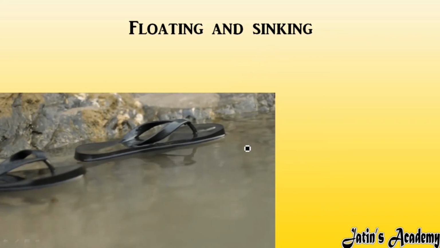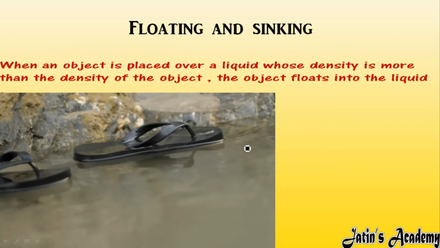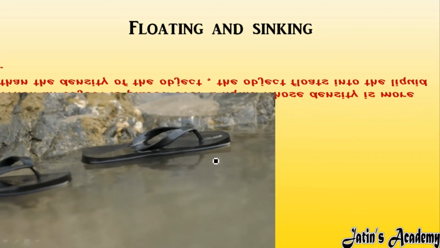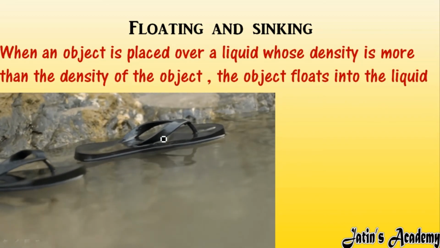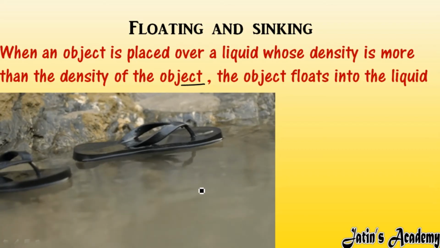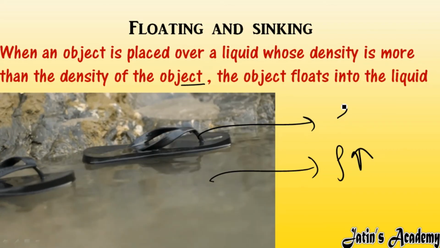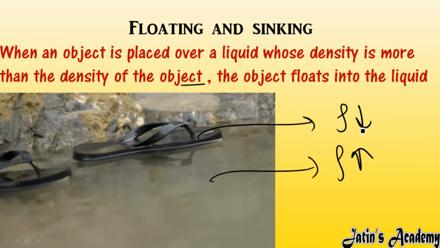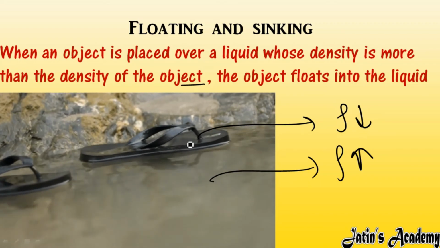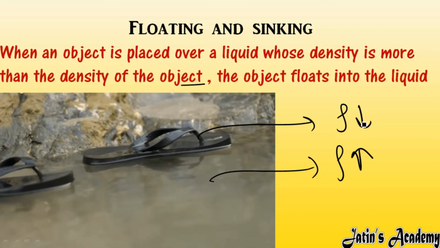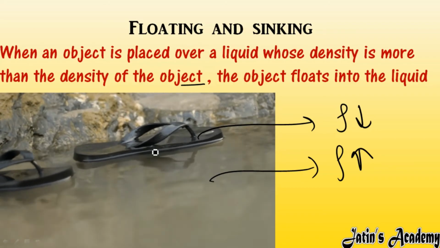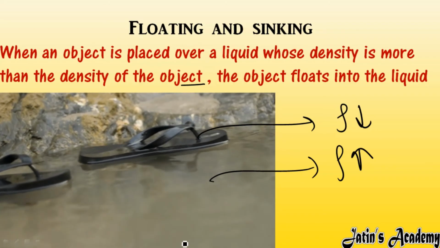What does it mean? See carefully with the definition. When an object is placed in a liquid whose density is more than the density of the object, meaning the liquid has more density as compared to the object, and the object's density is less, then that object will float in that liquid. The less the density, the more flotation there will be. The more the density of a substance, the more sinking there will be.